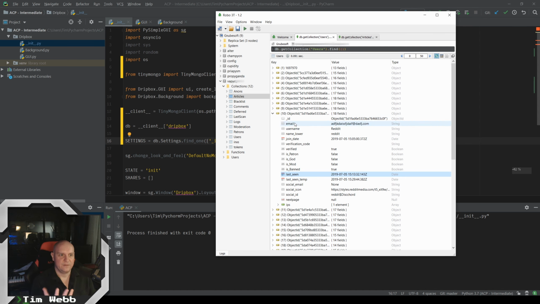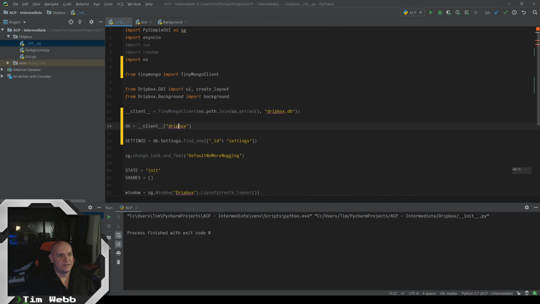But the main things to take note of are the name of the database can be whatever, and the name of the collection can be whatever. Just keep track of what you're doing and where you're doing it. So here we just called the database Dripbox, and we called the collection settings, and I didn't have to go in and manually make a collection called settings. It's just going to automatically be looking in this area for a thing called settings.